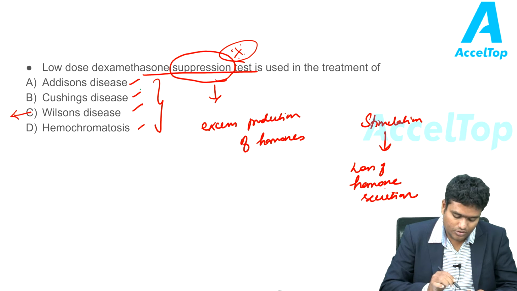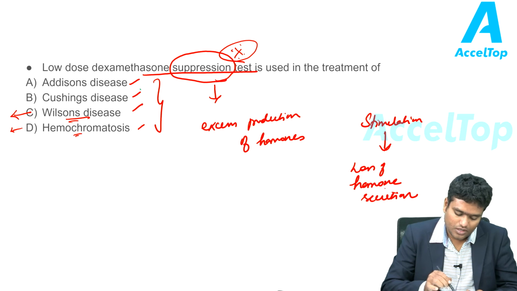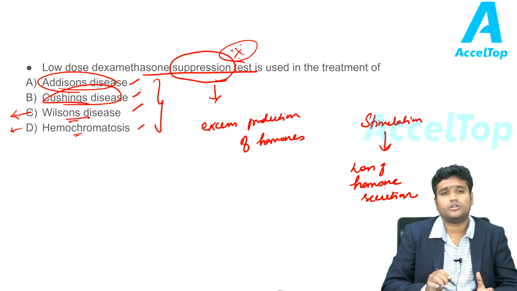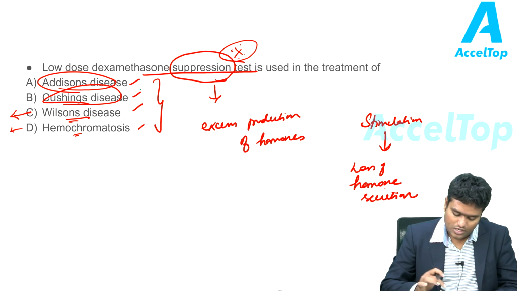Wilson's disease and hemochromatosis are not related to hormones to a major extent. The basic pathology: Cushing's disease has increased secretion of glucocorticoids. Addison's disease has decreased secretion of glucocorticoids as well as mineralocorticoids. So even if you don't know the answer, a suppression test would be ideal for a disease which has more hormones. So you can guess it to be Cushing syndrome.